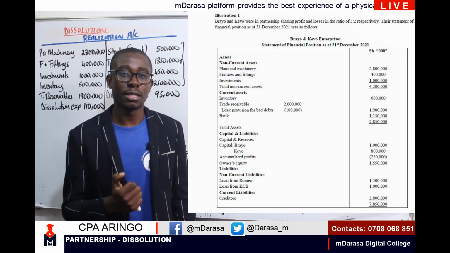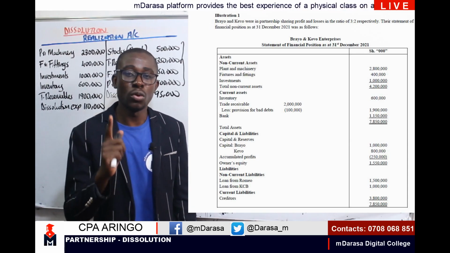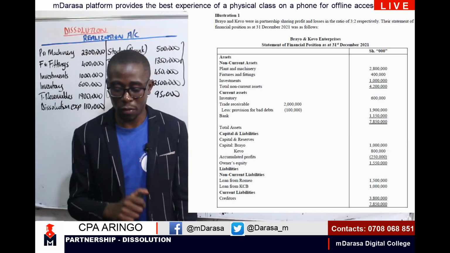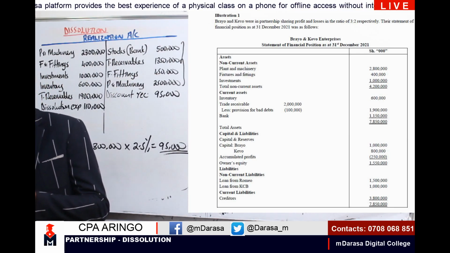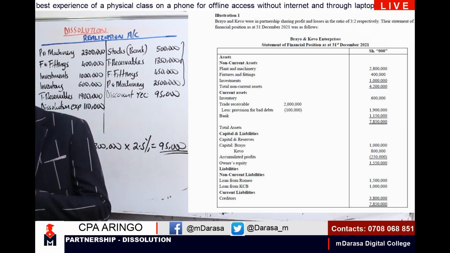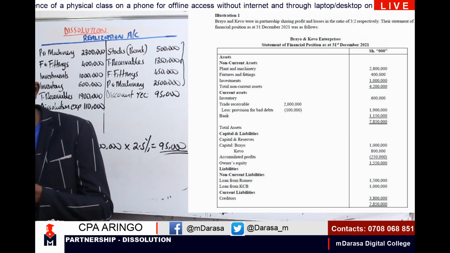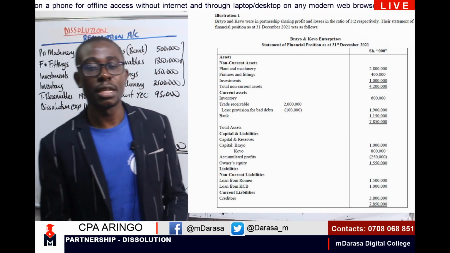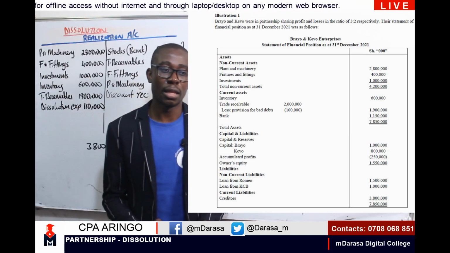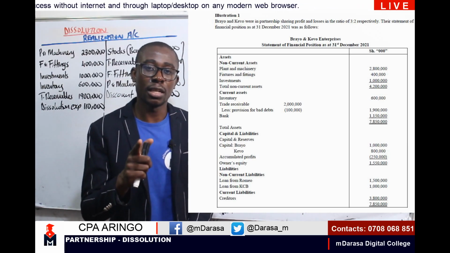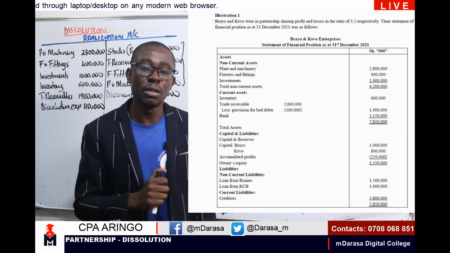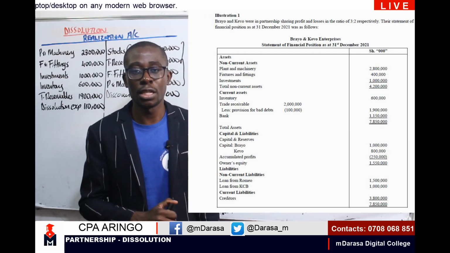Whenever I'm having assets taken over by the partners, my good students, we are supposed to recall that straight away. I'm going to have accounts that are going to be affected. With assets taken over by the partners at agreed values, we are going to debit our partner's capital account, and we credit our realization account. Kindly mark that clearly. With assets taken over by the partners with the agreed values, we debit our capital account, and we credit our realization account.